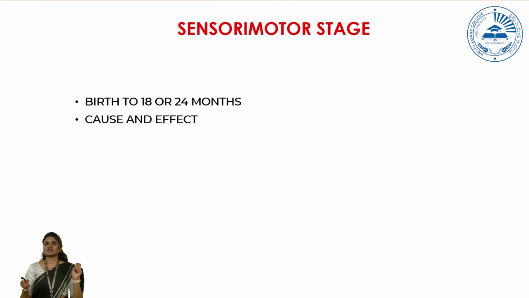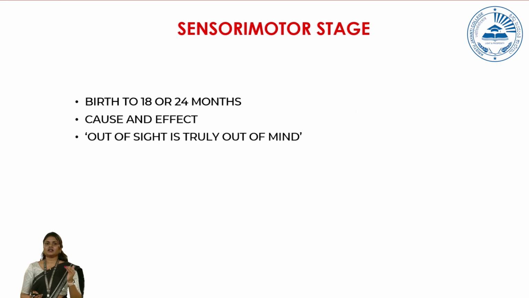They start understanding this concept of cause and effect. Next, out of sight is truly out of mind. Young children, specifically in this stage, learn this world through senses. They see, they learn whatever they touch, they are able to see through their senses. But if there is a child who is just 4 months old, and you are showing a chocolate and then hiding it back, he will not think that the chocolate still exists.